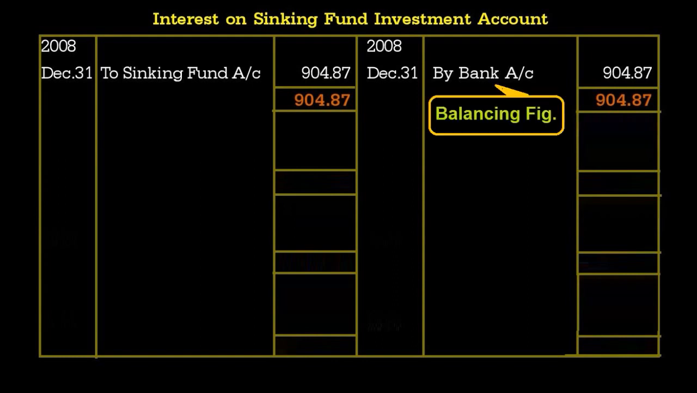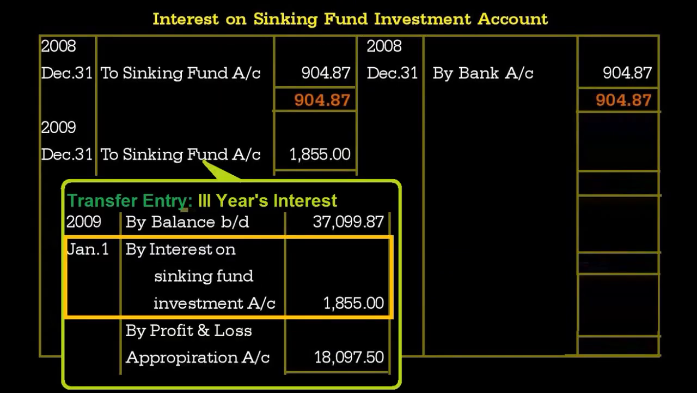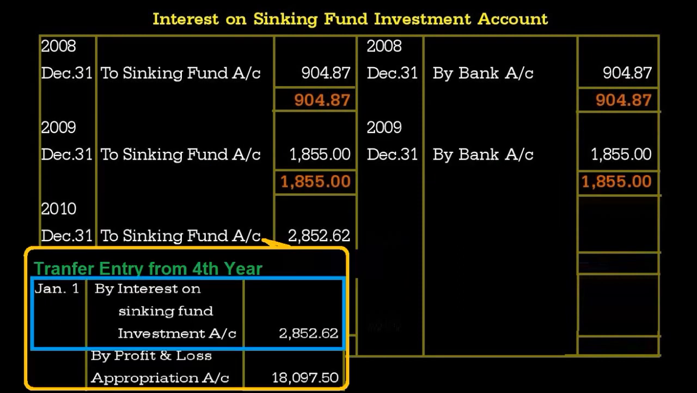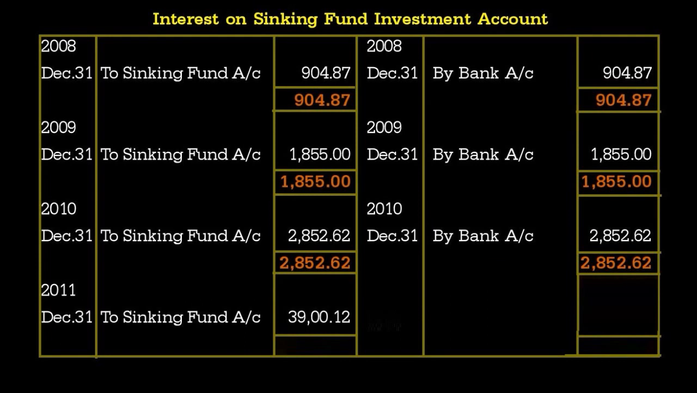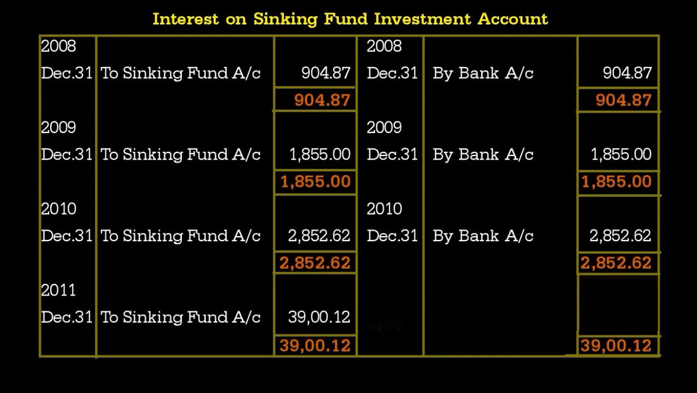Same entries every year, but it starts from the second year. In the first year there is no interest as we are investing at the end of the first year. So from the second year onwards, all the 4 years' interest will be transferred to the interest on sinking fund investment account by writing the same entry both sides, to sinking fund account in the debit side and by bank account in the credit side. Every year, with the amount of interest in your sinking fund account, we can find the interest from the second year onwards in the credit side, by interest on sinking fund investment account. That amount we have to transfer for all the 4 years to the interest on sinking fund investment account.